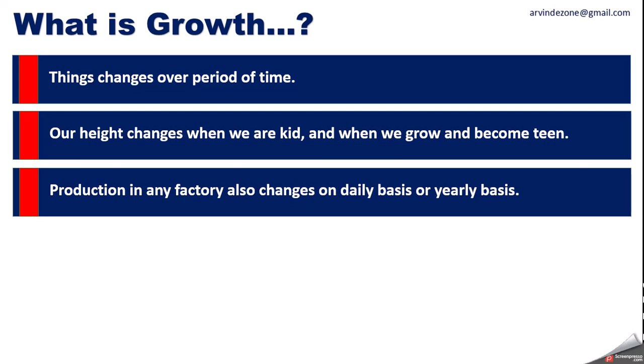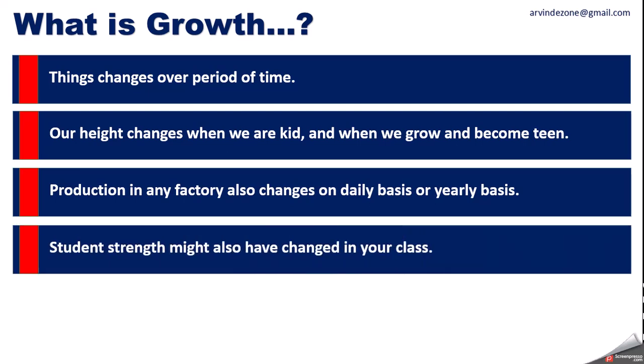In the month of January, maybe a total of 2000 phones were produced, but in February, say 2500 mobile phones were produced. So the quantity of production changes. Even in your class 12, at present maybe there are 40 students, and last year maybe there were only 35 students or more than that. So things change.